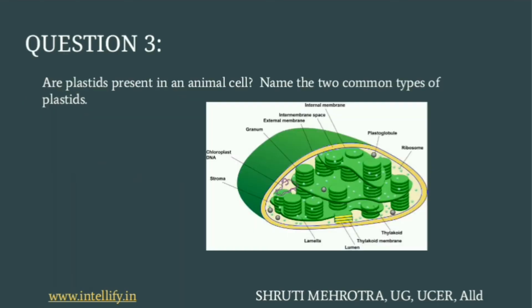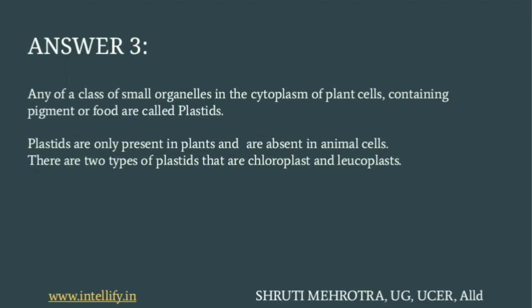Next question is, are plastids present in an animal cell? Name the 2 common types of plastids. So first of all, we should know what plastids actually are. These are a class of small organelles in the cytoplasm of a plant cell where the pigment and the food is present. Now we should know that plastids are only present in plant cells and these are absent in the animal cells. When you see the diagram of a plant cell and an animal cell, it will become more clear to you that plastids are only present in the plant cells and they are absent in the animal cells. So the 2 common types of plastids are chloroplast and leucoplast.